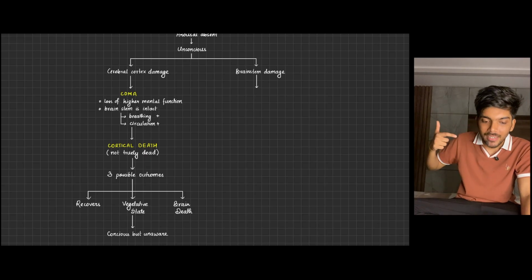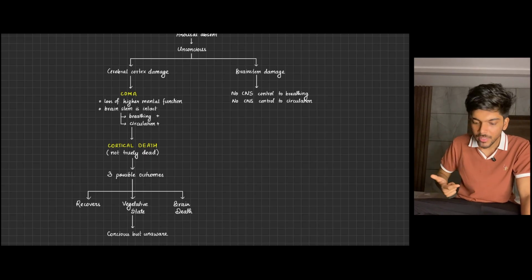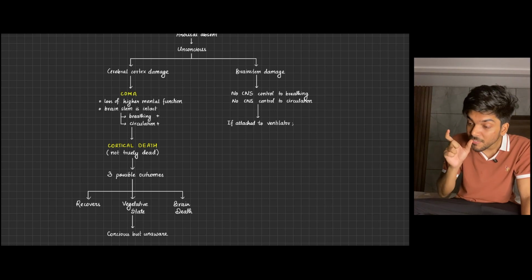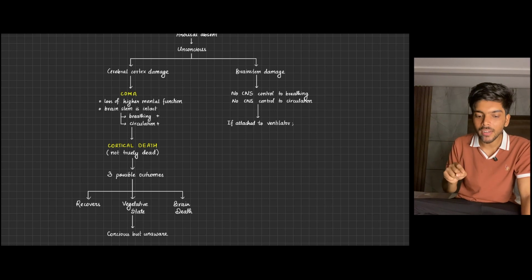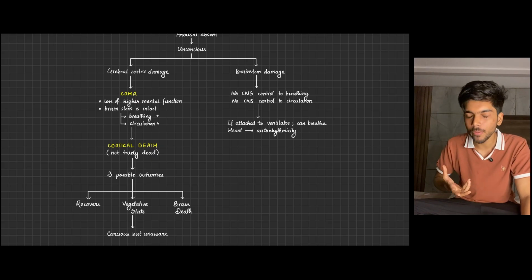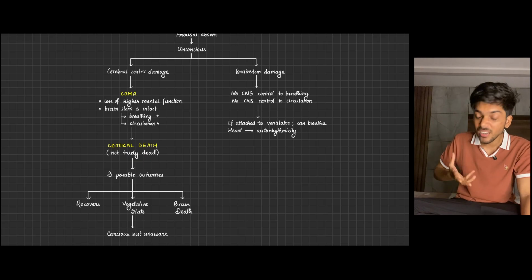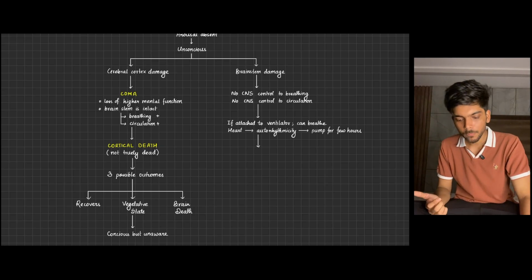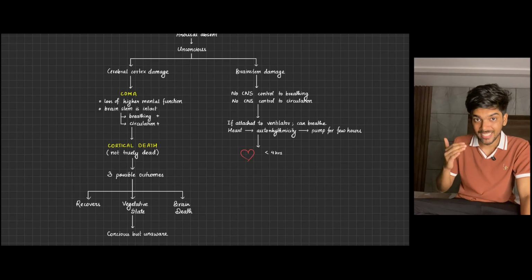Now, if the brainstem gets damaged, then there is no control of breathing, and no control of circulation. But if the person is kept on a ventilator, then with the help of ventilation, he can breathe. And you know that the heart shows autorhythmicity. It produces its own cardiac impulse, so it will keep on contracting. There will be circulation even after brain death. Okay, but there is a limit.